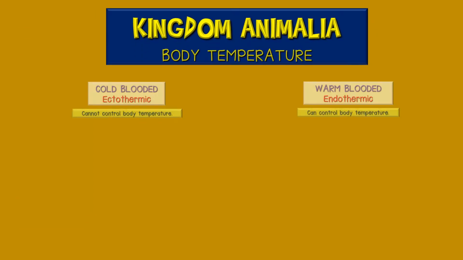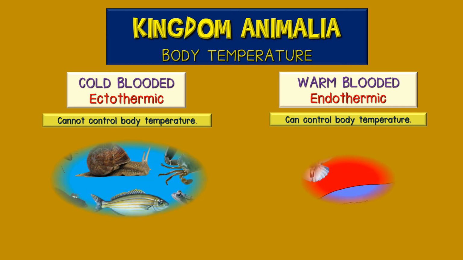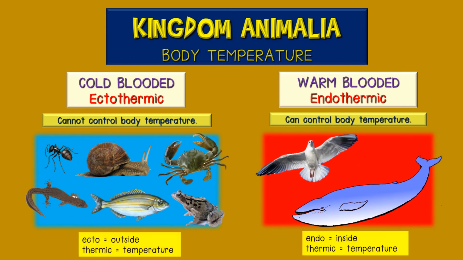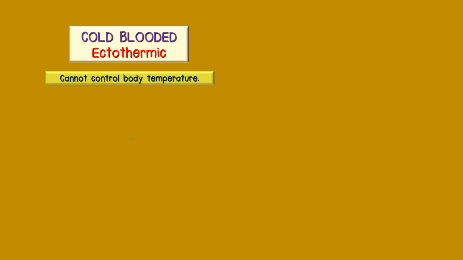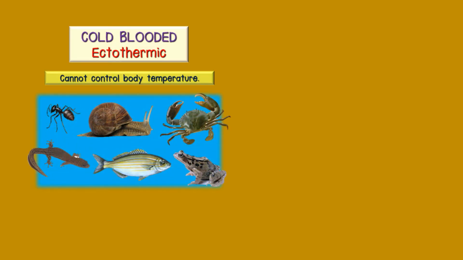The body temperature of animals is another way of grouping animals. Some animals are cold-blooded or ectothermic. Other animals are warm-blooded or endothermic. The body temperature of cold-blooded animals is the same temperature as the surrounding environment. These animals cannot control their body temperatures internally.